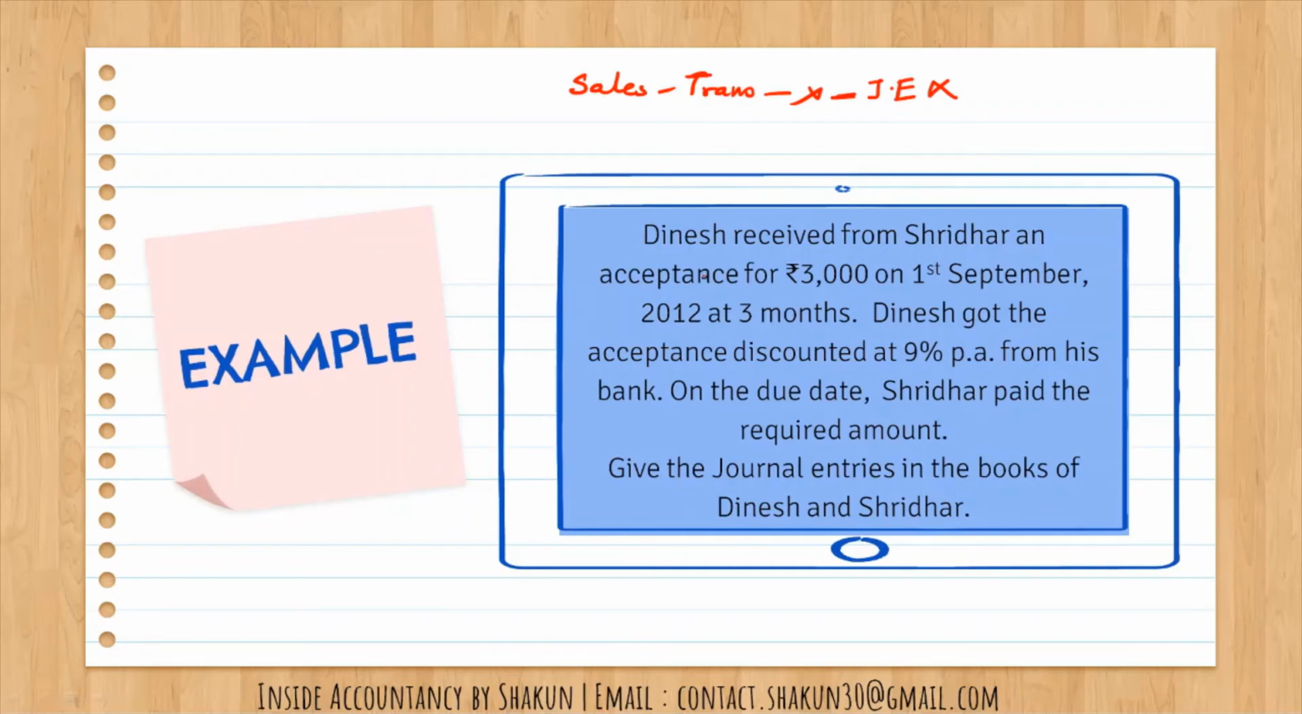Now the second point is that you need to understand who is the drawer and who is the drawee. Dinesh received from Sridhar an acceptance. So who gave the acceptance? Sridhar is the person who gave the acceptance, and the person who gives the acceptance is known as the drawee. Dinesh received the acceptance, which means he drew the bill, so he is the drawer. So our drawer is Dinesh and our drawee is Sridhar, and the amount of the bill is 3,000, formed on 1st of September for a period of 3 months.